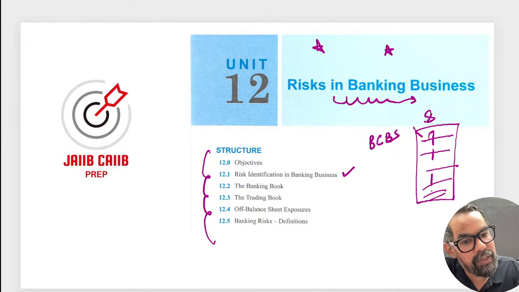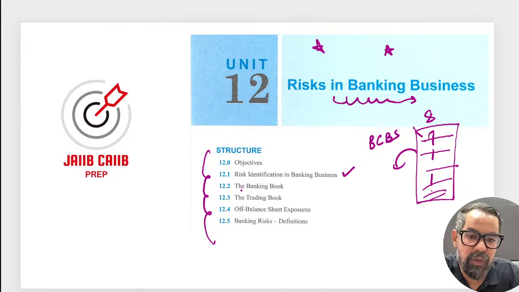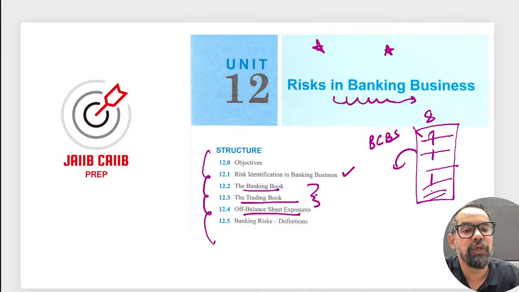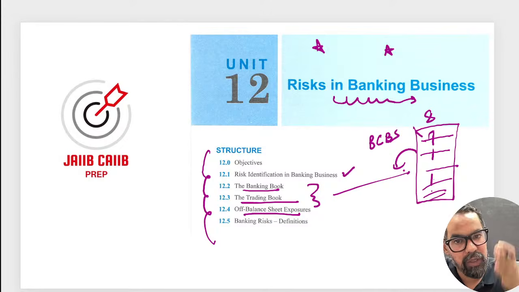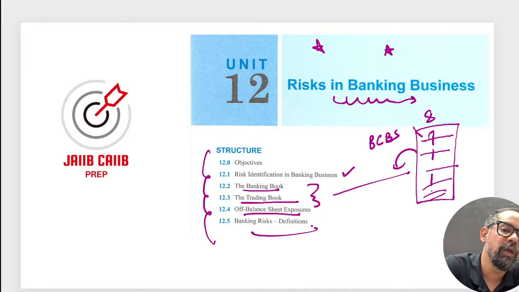Now risk-wise, these 8 business lines are categorized among 3 parts. The first one is the banking book, another one is the trading book, and the third one is off-balance sheet exposure. So 8 business lines, 3 risk-wise categories, then one introduction to the risk.